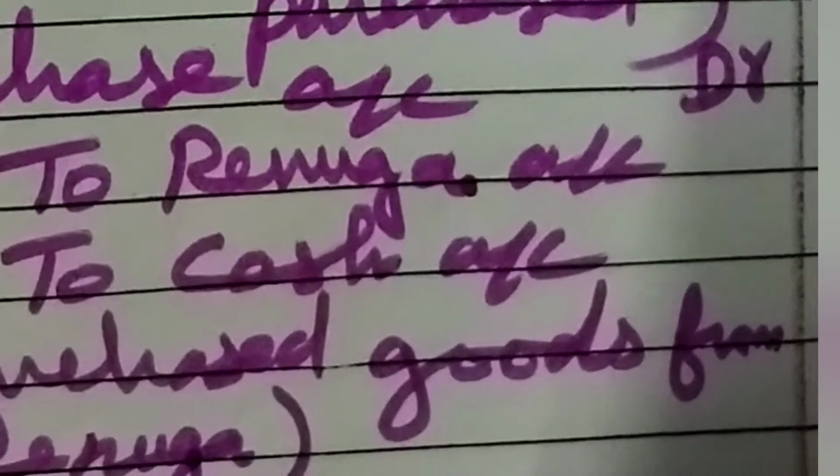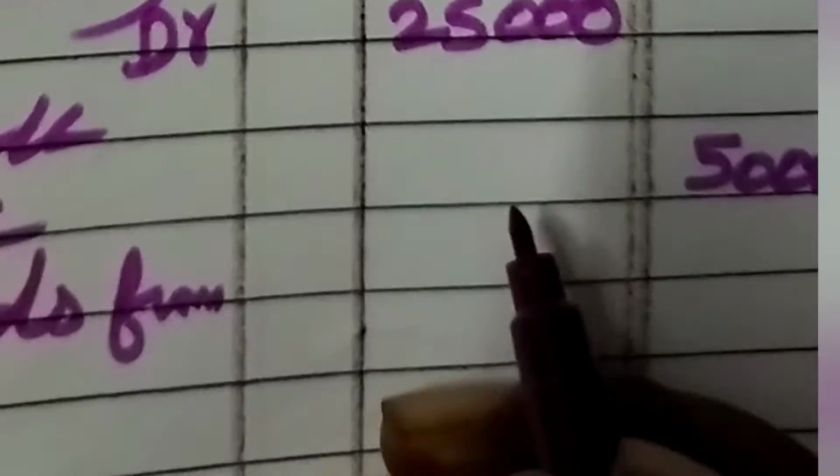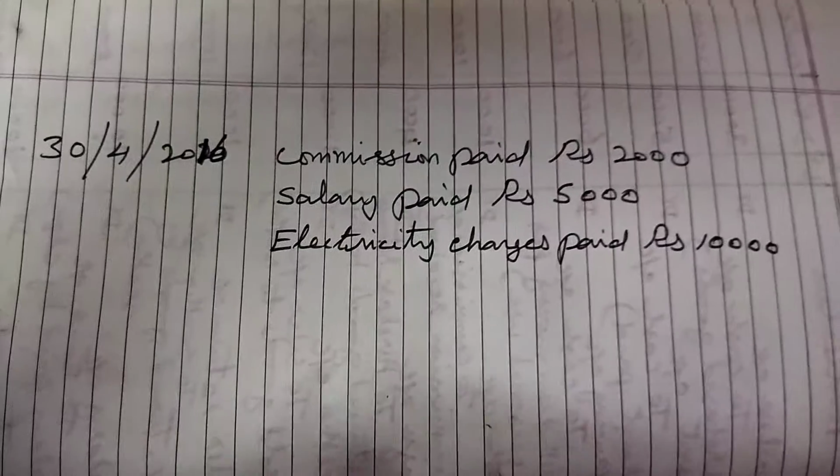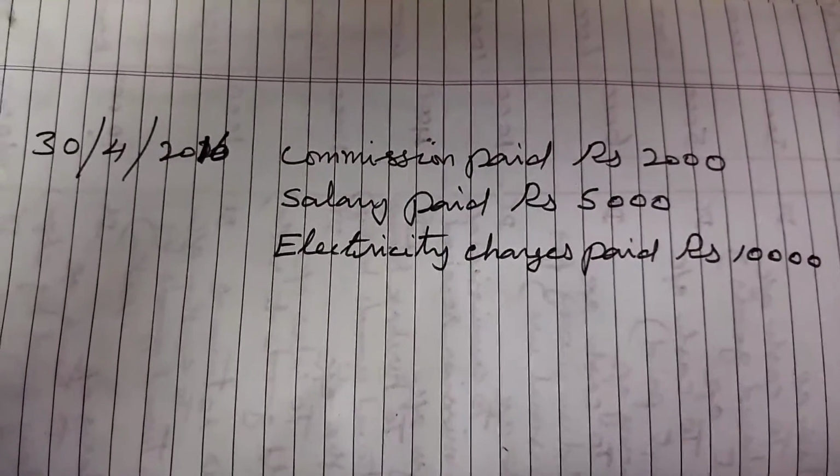Okay, what's the amount? Purchased goods for rupees 25,000. So 25,000 here. Then we paid 5,000. So 5,000 here. Then how much we have to pay? We have to pay 20,000. So near Renuka we have to write 20,000. Understood? Now we can go to the next transaction.